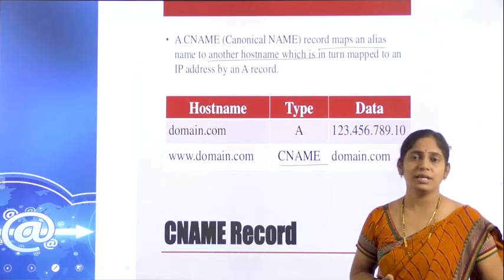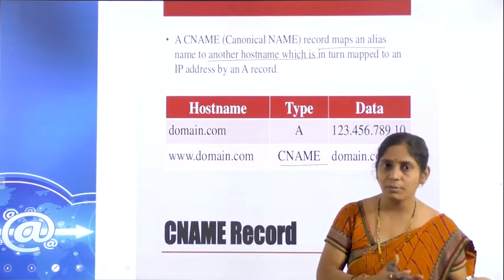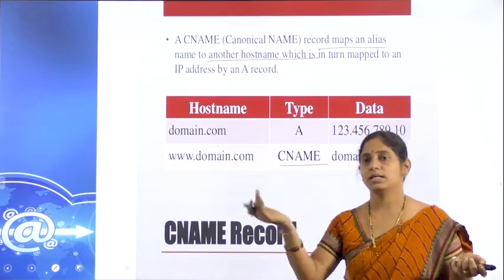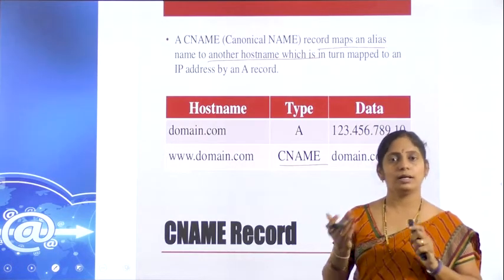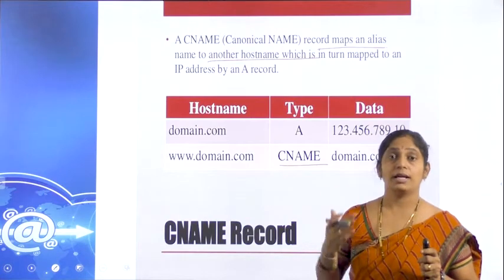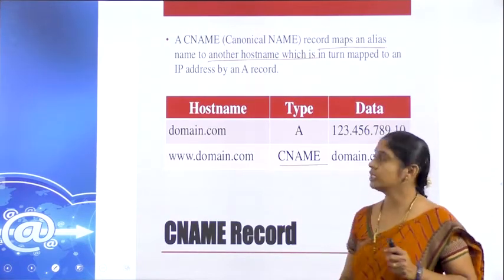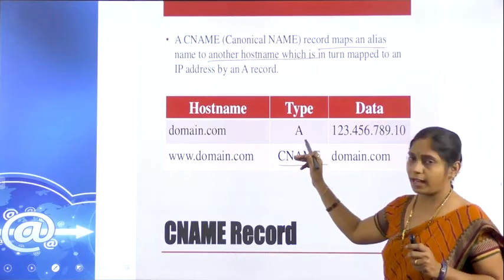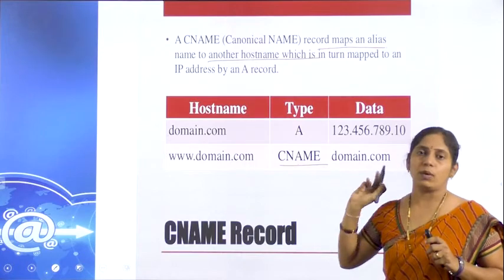Alternate name, alias name is an alternate name. Either they can access with this name, or can also access with another name. Right. So those alternate names and the information about them will be maintained by CNAME. But coming to A, this is not canonical. It is a direct one.